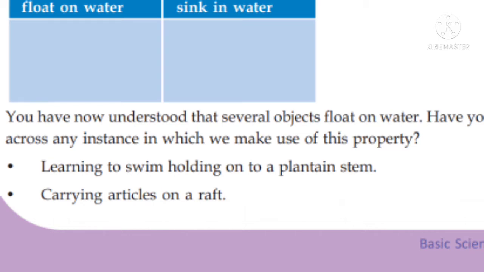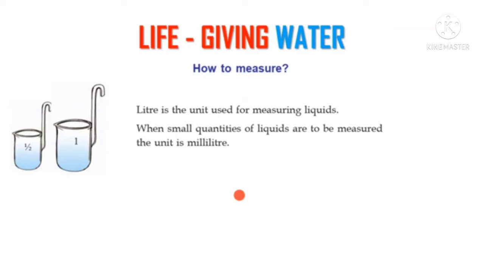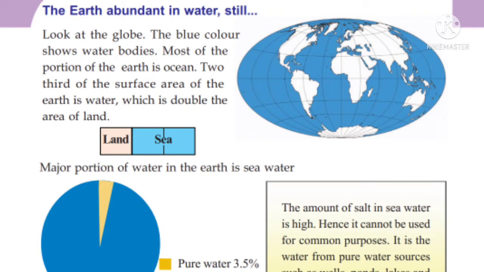Then we discussed how to measure water level. The liter is the unit used for measuring liquids, and 1 liter is equal to 1000 milliliters. So we are moving to the next topic, that is, Earth abundant in water still.